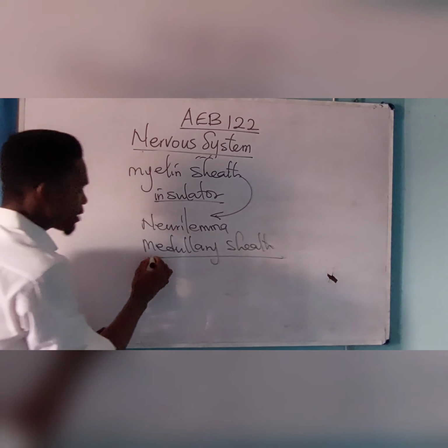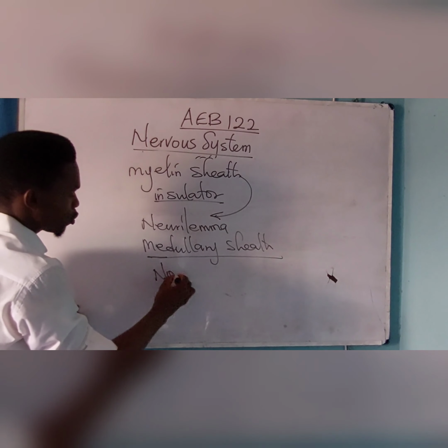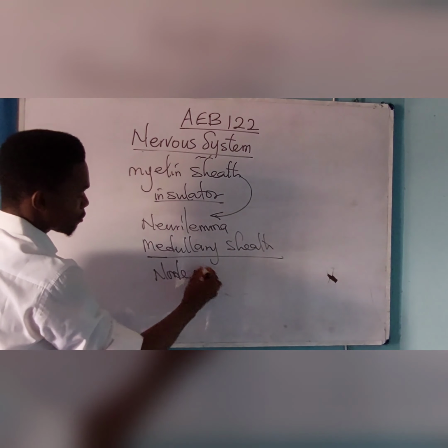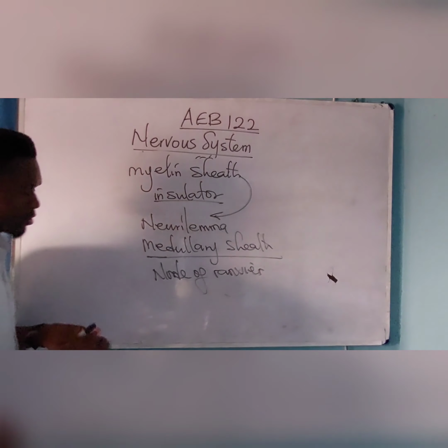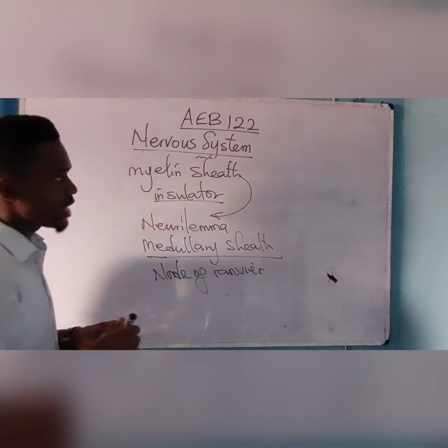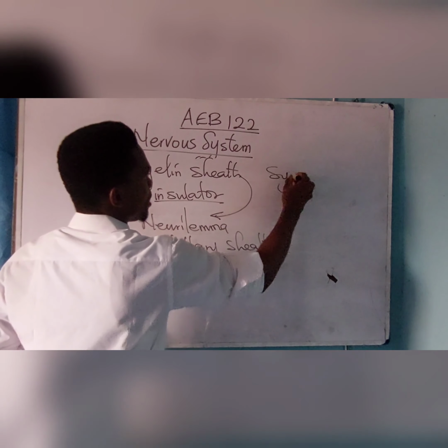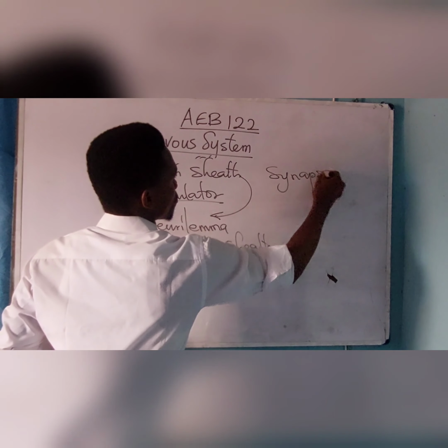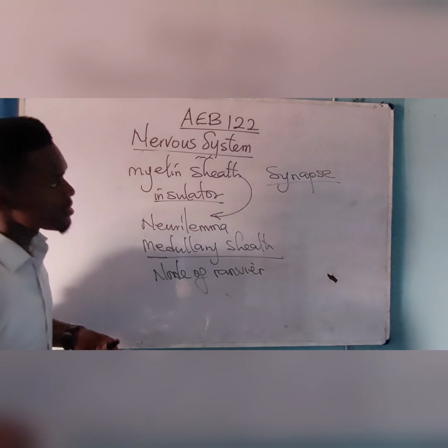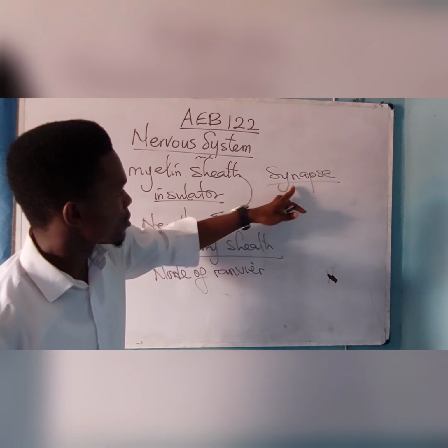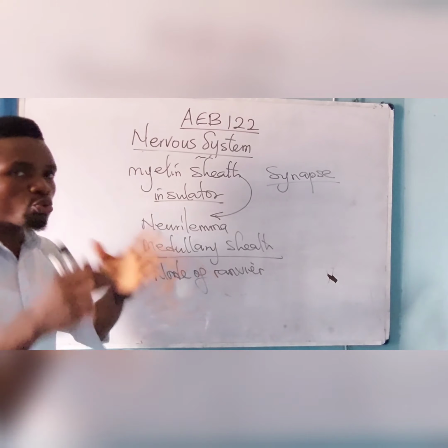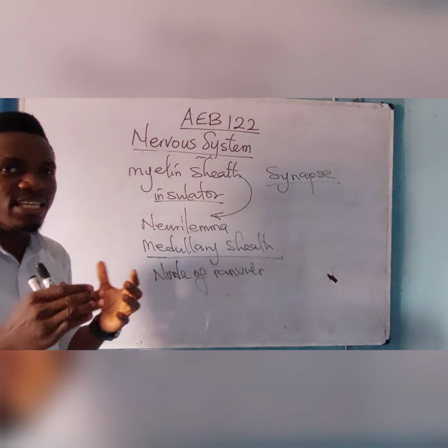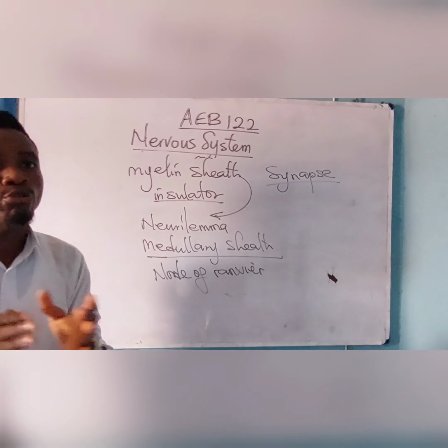And the medullary sheath has the nodes of Ranvier. Please. Good. I just remembered the synapse. The synapse is the junction between two neurons that mediates information from one part of the body to another.